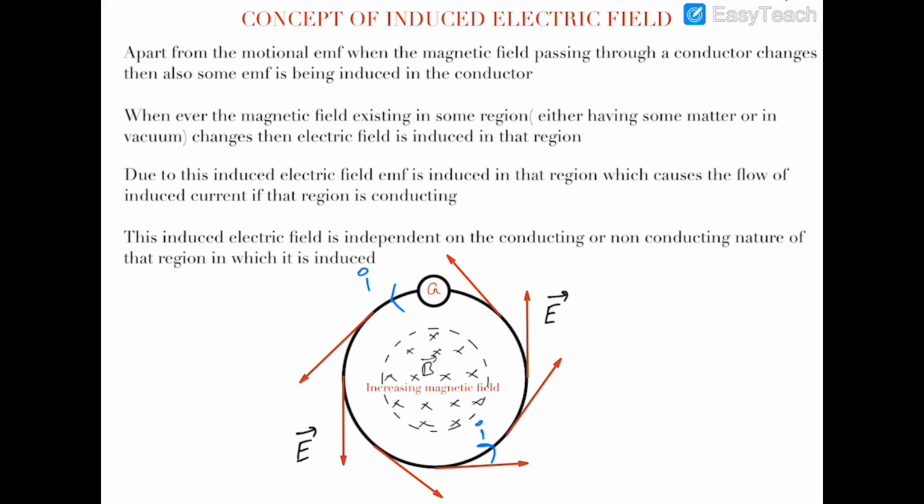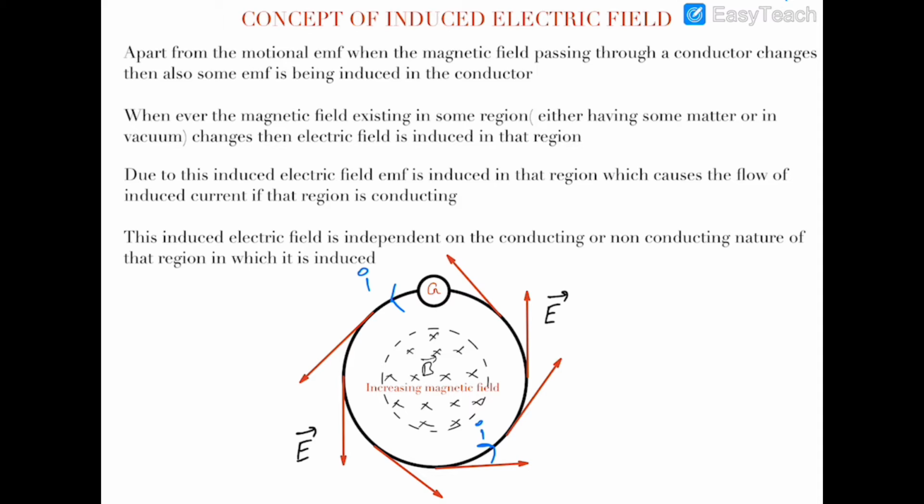So starting, apart from the motional EMF, we know when the magnetic field passing through a conductor changes, then also some EMF is being induced in that conductor. We have already discussed it. Whenever the magnetic field existing in some region, either having some matter or in vacuum, changes, then an electric field is induced in that region. This is very important. The region can be conducting, non-conducting, or vacuum.